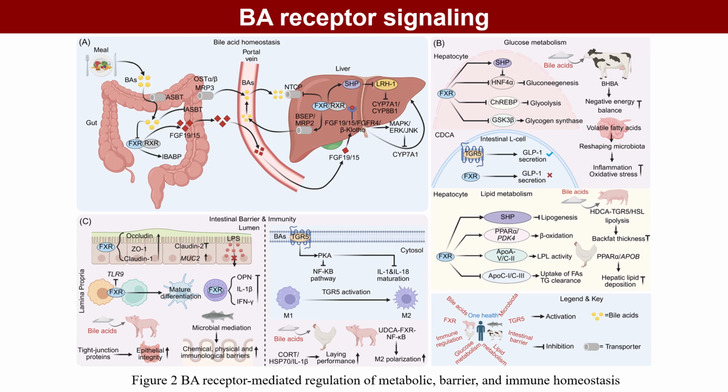In the intestine, FXR strengthens tight junction and mucin barriers, whereas FXR and TGR5 signaling suppresses NF-kappa B and NLRP3-mediated inflammation and promotes M2 macrophage polarization, supporting barrier integrity, immune homeostasis, and production in pigs, poultry, and aquatic animals.